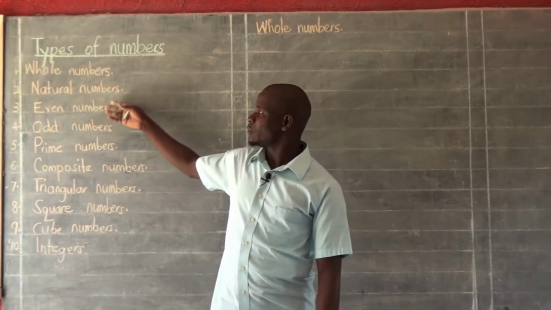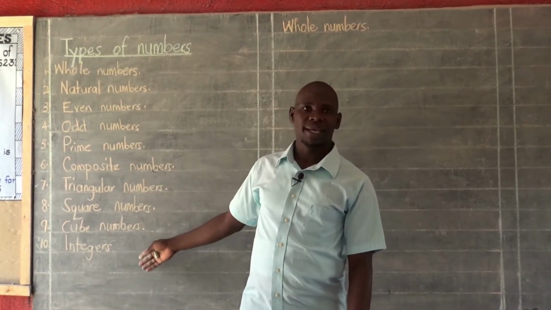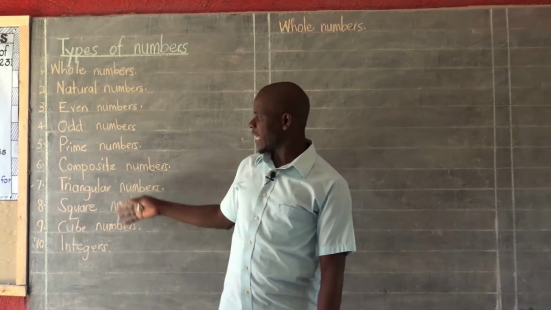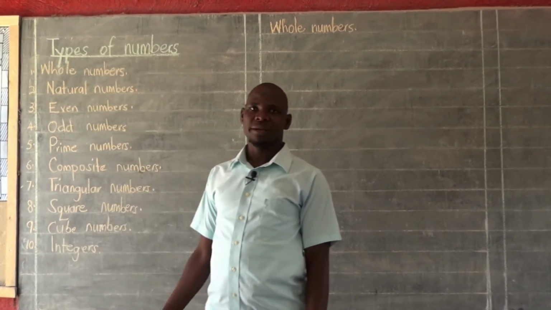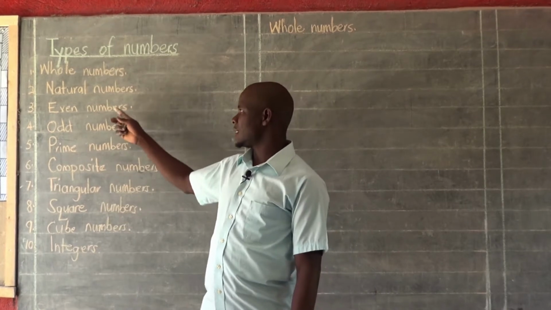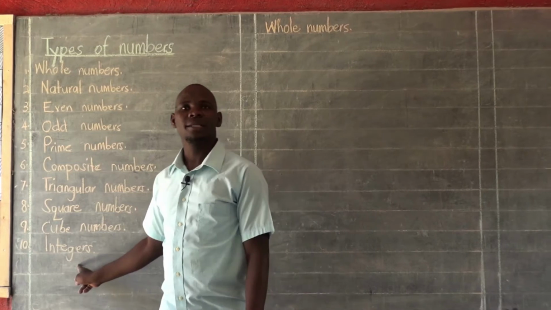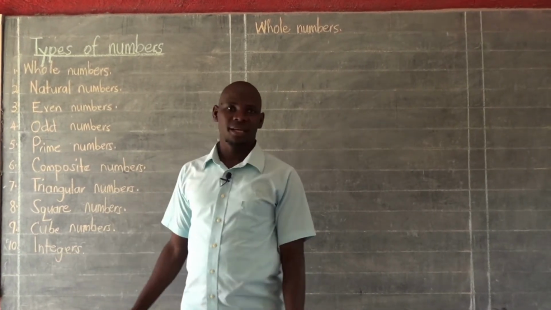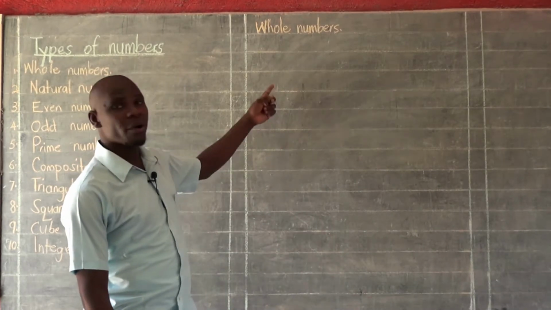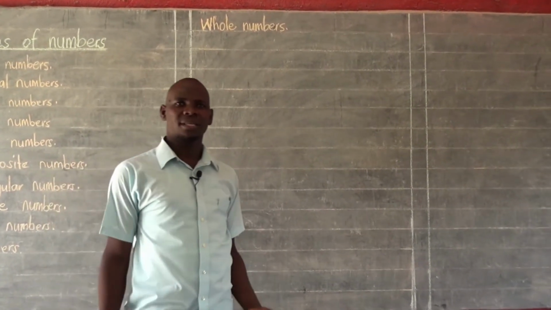Remember, when we are writing, we are just listing them. So when you look at our list of types of numbers, it has a complete list of around 10 types of numbers, right from whole numbers, natural numbers, all the way up to the final type of numbers we are going to look at, which is the integers. So we want to begin straight away with whole numbers. We want to understand what whole numbers are.